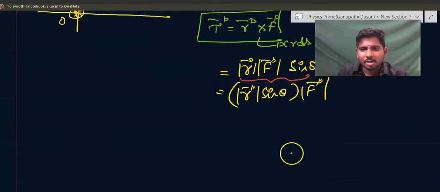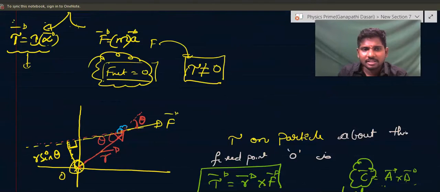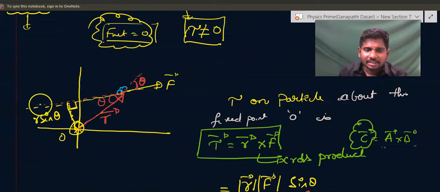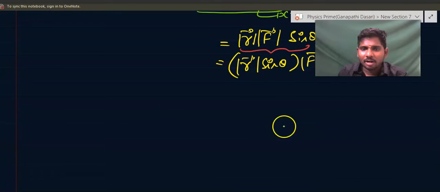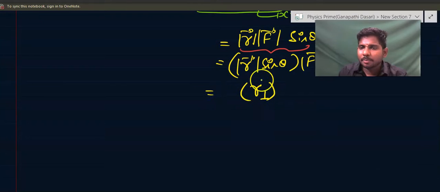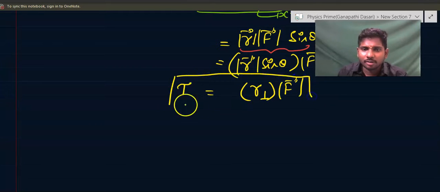that is also called what? In this diagram, the perpendicular distance between the line of action of force and the point about which you want to find the torque is r sin theta. So this can be written as |r| sin theta, that is r perpendicular, the perpendicular distance between the line of action of force and the point about which you want to find the torque, into the magnitude of force, will give you torque. This is one way of finding the magnitude of torque.